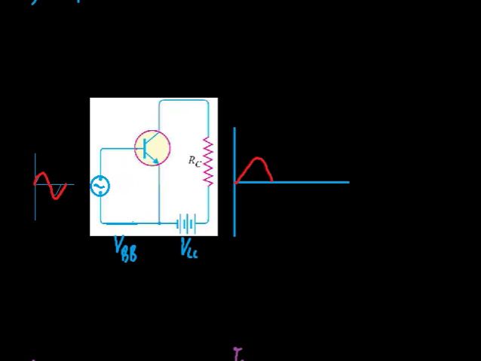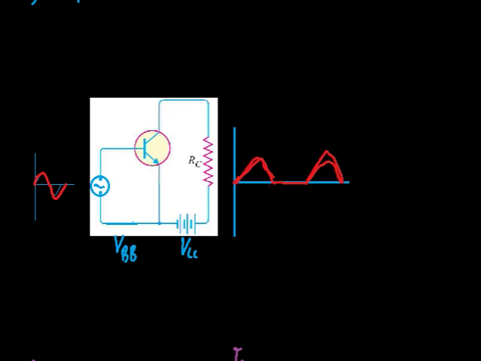If the base emitter junction becomes reverse biased, then there is no output, or the collector current will be zero. Now again during the positive half cycle, we will get an amplified output. So we will have an output like this during the positive half cycle, and during the negative half cycles the outputs are completely cut off.